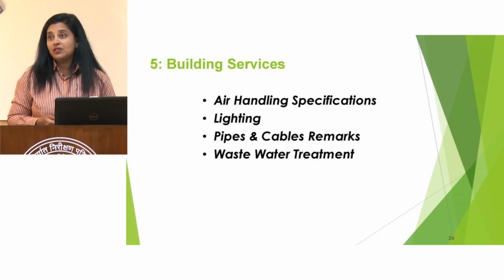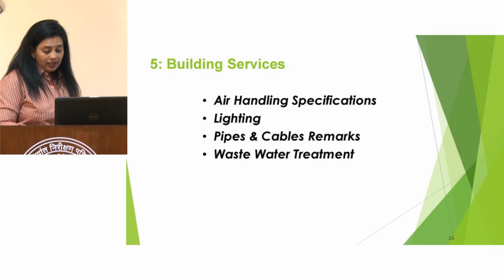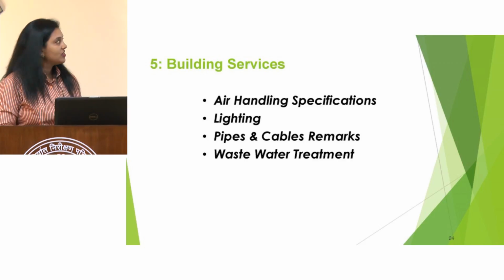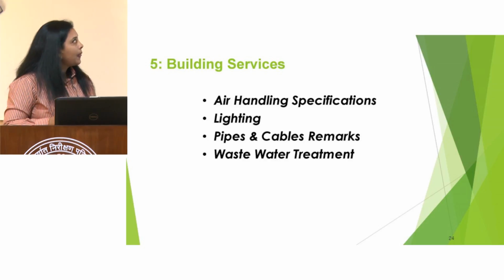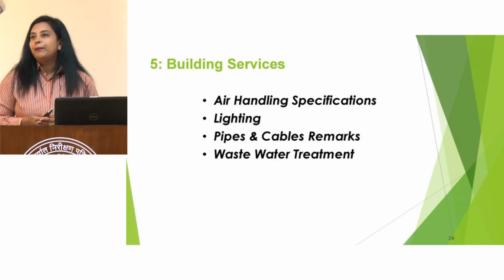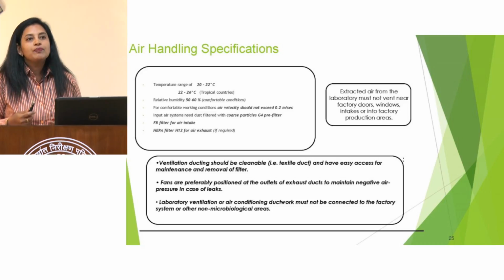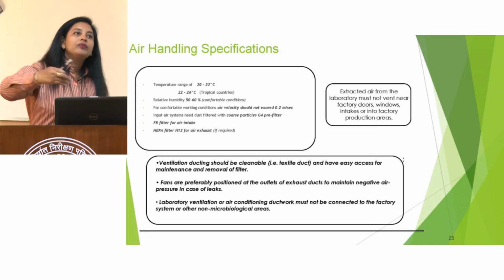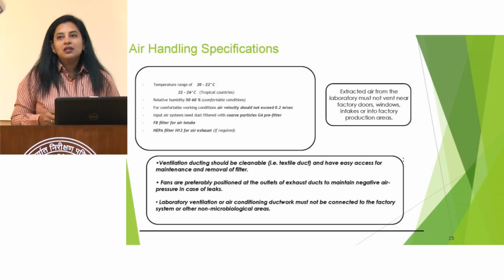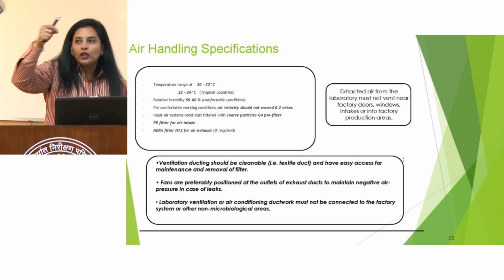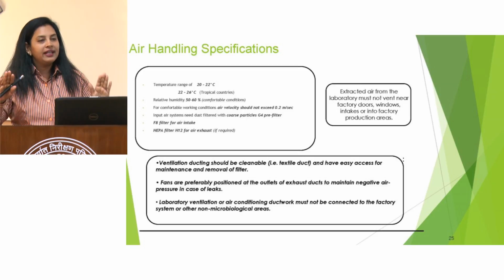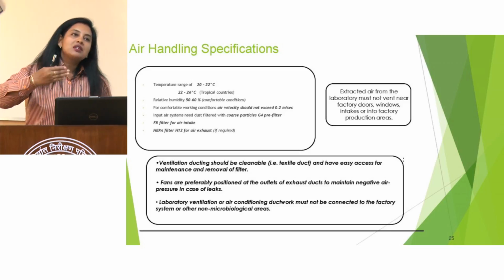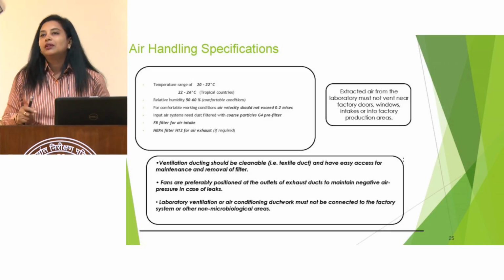The other utility services we use in the laboratory are air handling, lighting, and pipes. Now I'll be discussing these. The most comfortable temperature here is 23 plus minus 3, so it does not impact our results. Above that, the temperature starts impacting the results. You could have seen that our glassware is marked as calibrated at 27 degrees. If the temperature goes above that, it will start impacting the calibration of our glassware also.